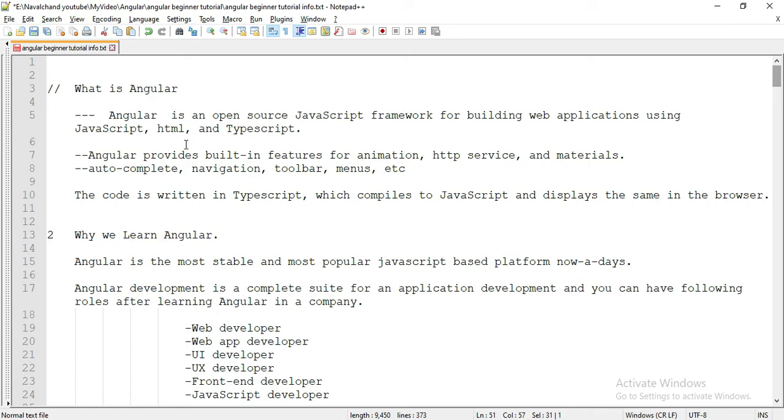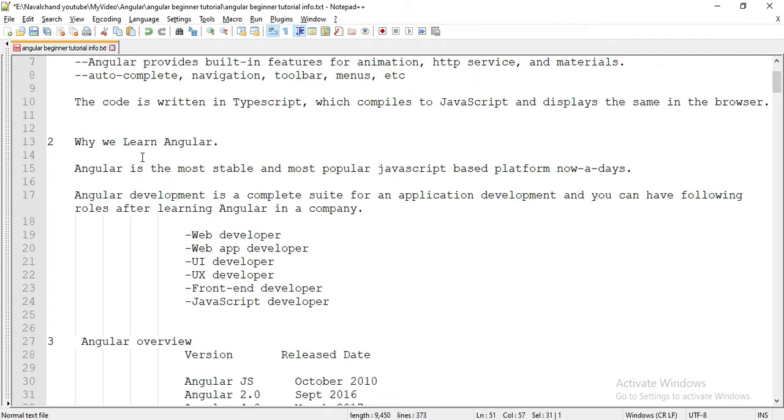What is Angular? Angular is an open source JavaScript framework for building web applications using JavaScript, HTML and TypeScript. Angular provides built-in features for animation, HTTP service and material, autocomplete, navigation, toolbar, menu, etc. The code is written in TypeScript, which compiles to JavaScript and displays the same in the browser.